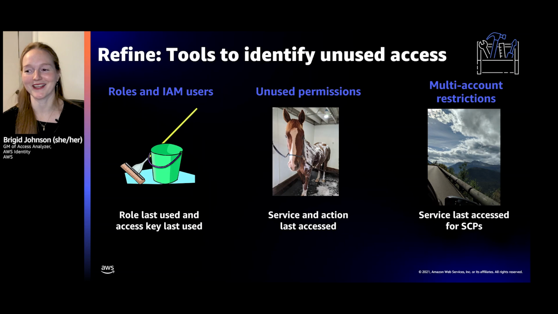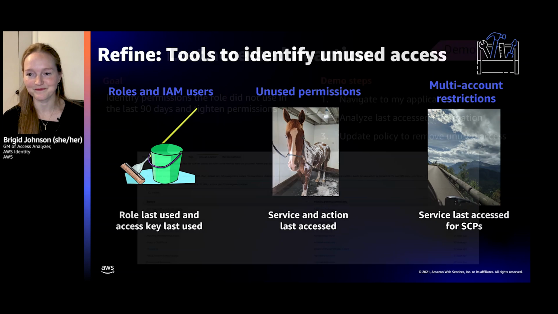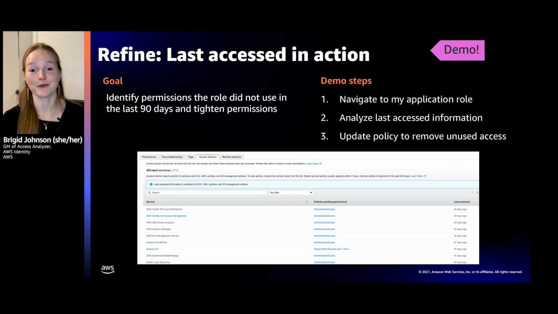We're good. I like to pick on Directory Service because my office mate used to run Directory Service. Maybe you don't use Directory Service and you're just going to deny it across your organization because you rely on something else. All right, so we're going to do a demo here. Essentially, I'm looking at a role that I have had. I'm looking at the pickles role, and I'm going to look at permissions that I haven't used.